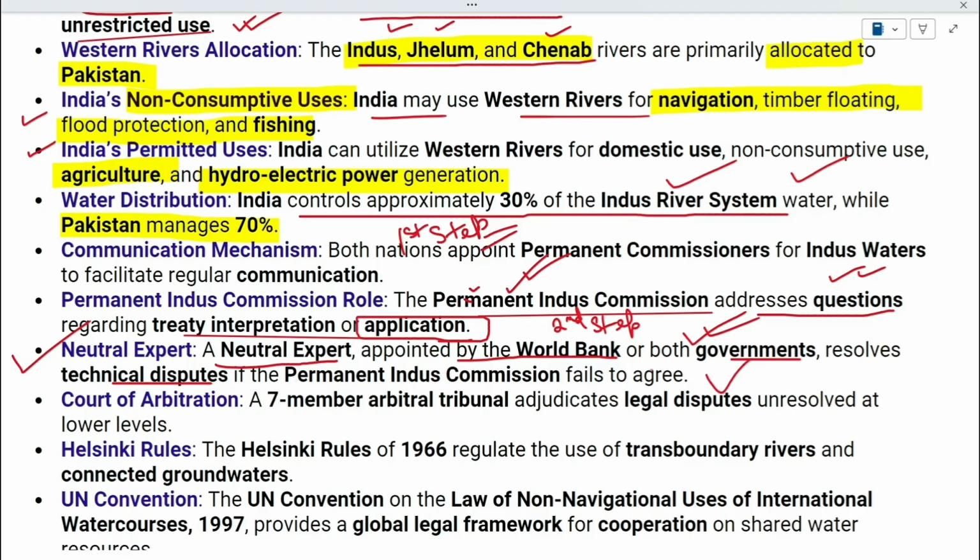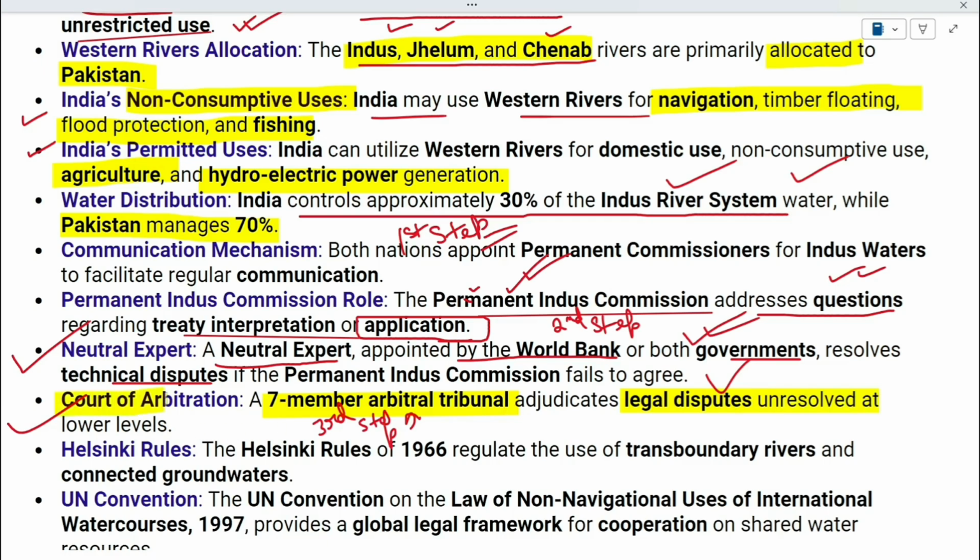Next, if even after the neutral expert is appointed it is still not resolved, then the third and final step is that a Court of Arbitration, a 7-member arbitral tribunal, is set up, and it will adjudicate and legally resolve the disputes which have not yet been resolved.